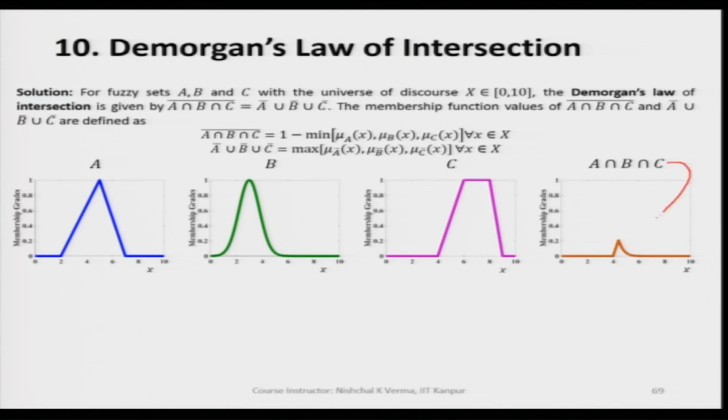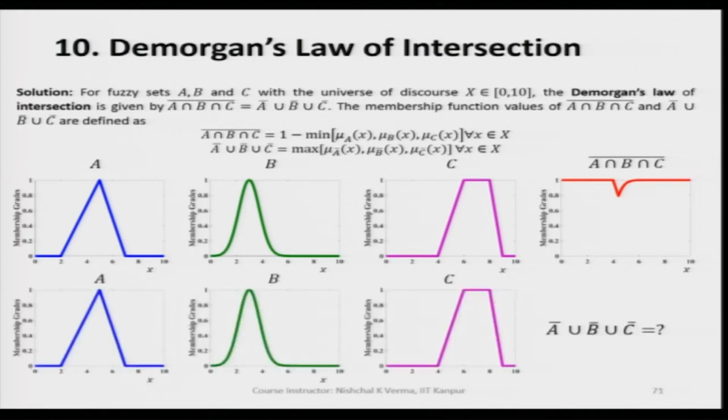This is nothing but the intersection of A, B and C fuzzy sets. Now, we are interested in its complement, so we subtract all respective membership values from 1. When we do that, we get this fuzzy set as the outcome. This is nothing but the complement of A intersection B intersection C.